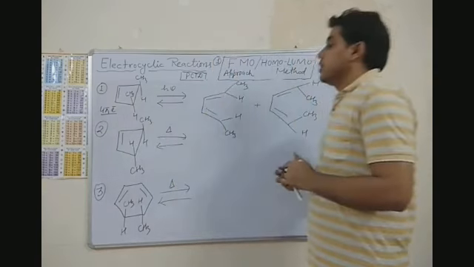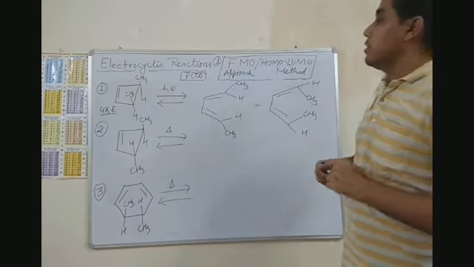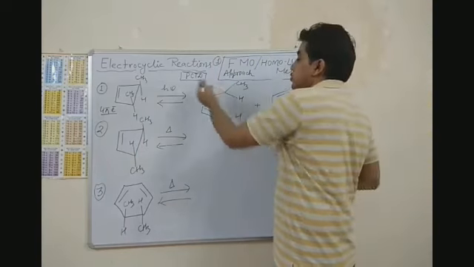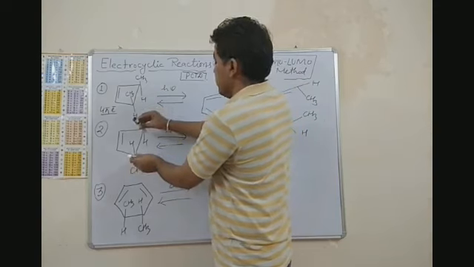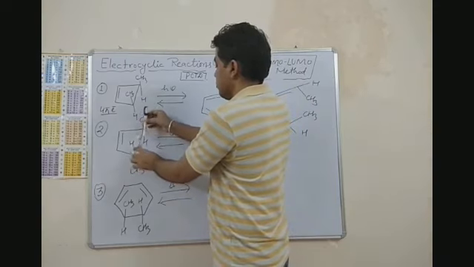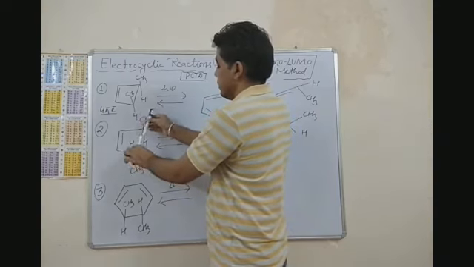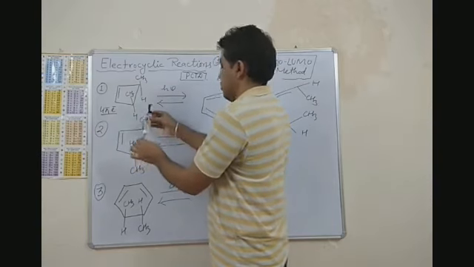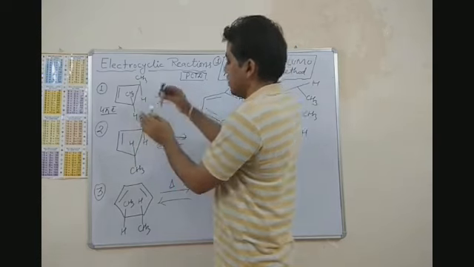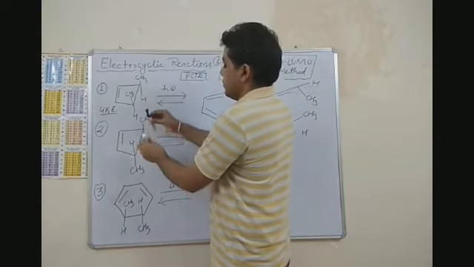The next situation is the same, but here we have the thermal situation. You know that in thermal situation it will perform conrotatory motion. Conrotatory motion means both the lobes will rotate in such a way that the same sign lobes come parallel to each other, right?